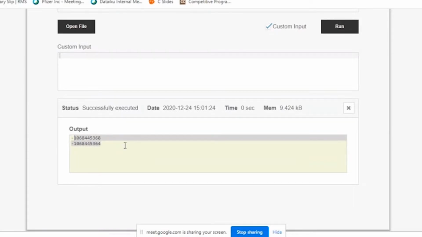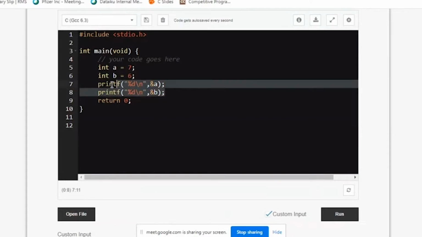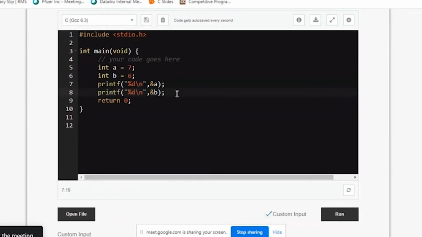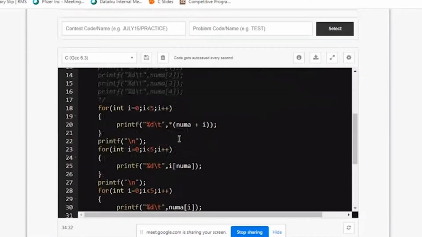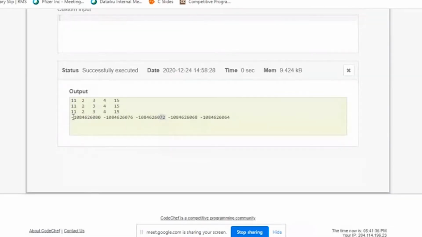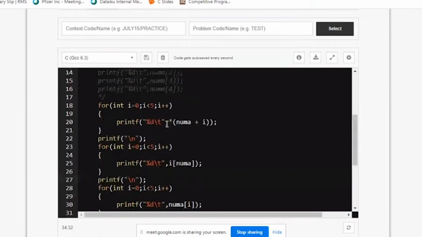Now, since the places are free, it's giving you continuous locations, but it is not compulsory that both of them will get continuous memory locations, one after the other. No, that's not a rule. Only if it is an array, it gets continuous memory locations, as we have seen here. All of them are continuous memory locations. So starting address plus 4 will give this, starting address plus 8 will give this, starting address plus 12 will give this, starting address plus 16 will give this. So this is how your array indexes are calculated.